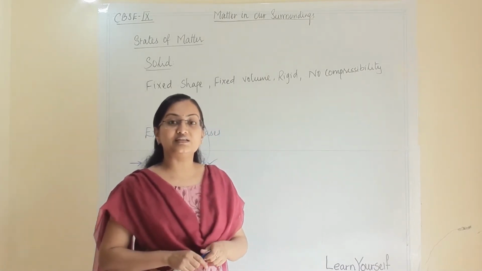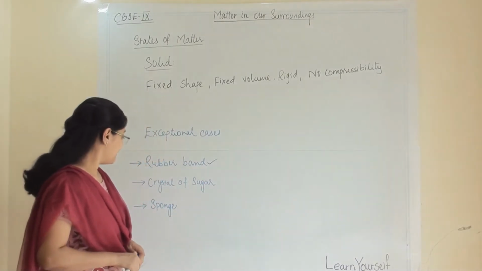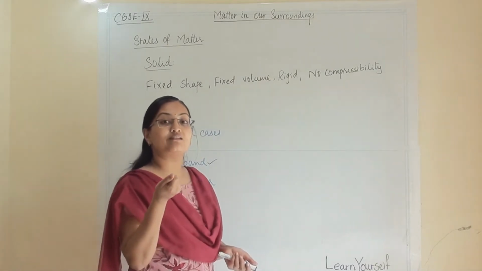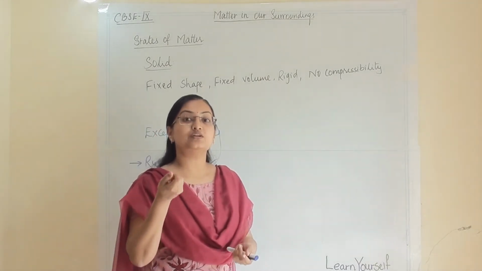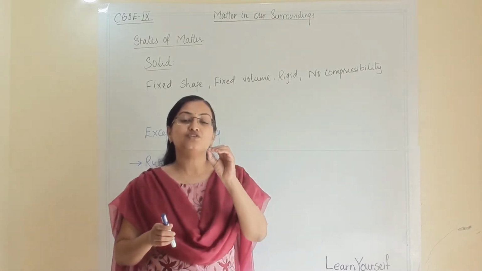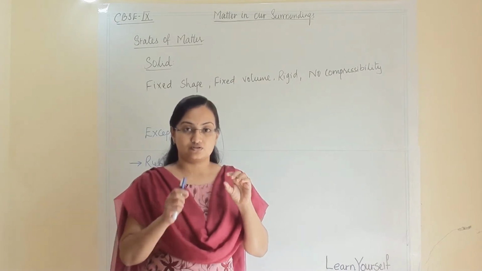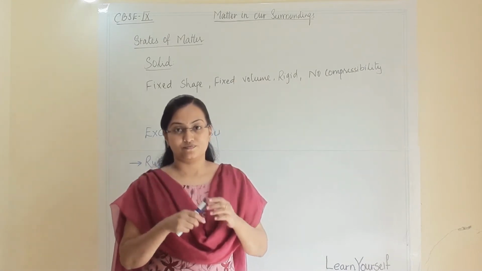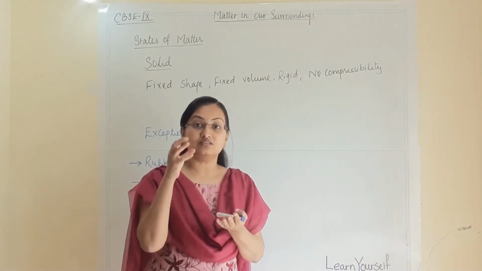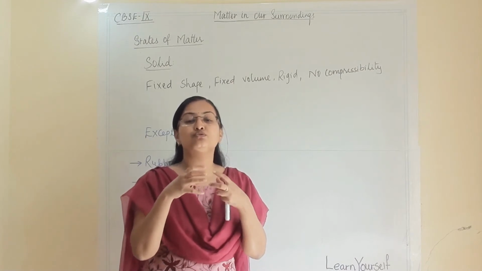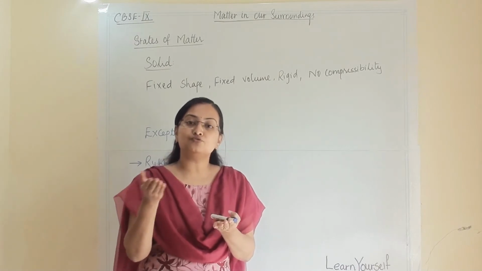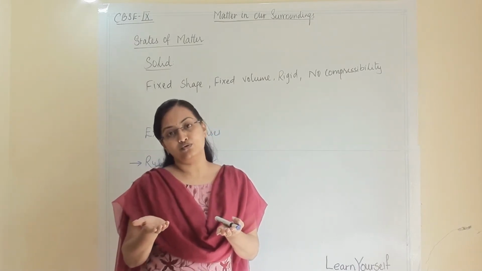But in reality, it is not so. Now we are talking about sponge. We all know that whenever we are compressing a sponge, it will change its shape because there are minute holes in the sponge. There is a gap in the sponge. So whenever we apply pressure, the air which is trapped in between those holes will come out, so we can compress it. After removal of the force, it will regain its original shape.